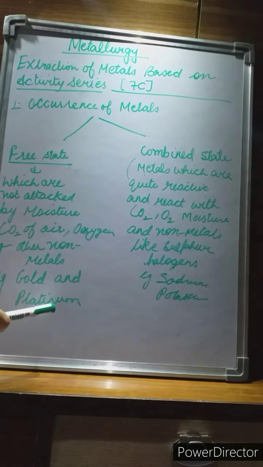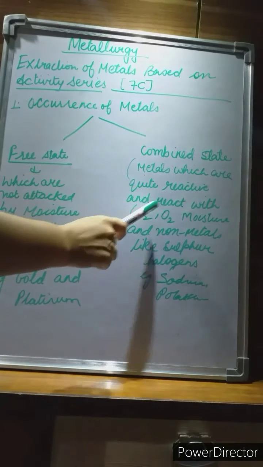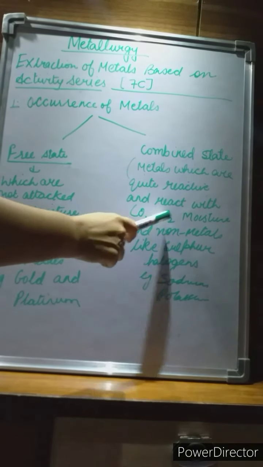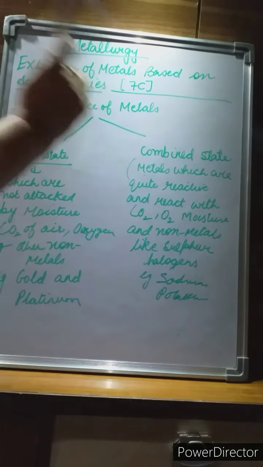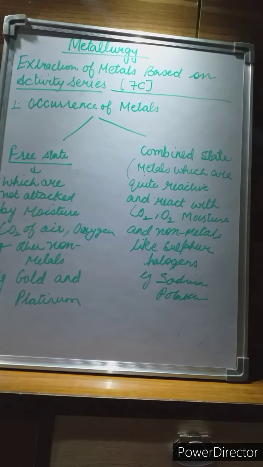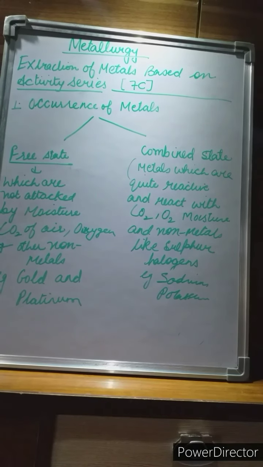For example, gold and platinum, right? Then the metals which are quite reactive and react with carbon dioxide, oxygen, moisture and various non-metals like sulfur or the halogens are said to be the metals found in the combined state. For example, sodium and potassium mainly occur as their chlorides, calcium and magnesium as carbonates, aluminium as its oxide, and zinc, lead, copper, mercury and silver are found as sulfides.